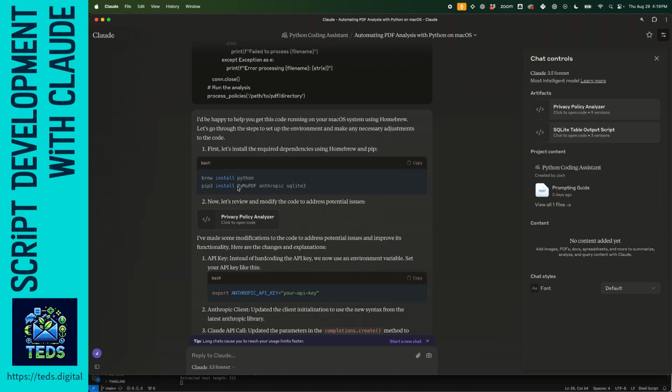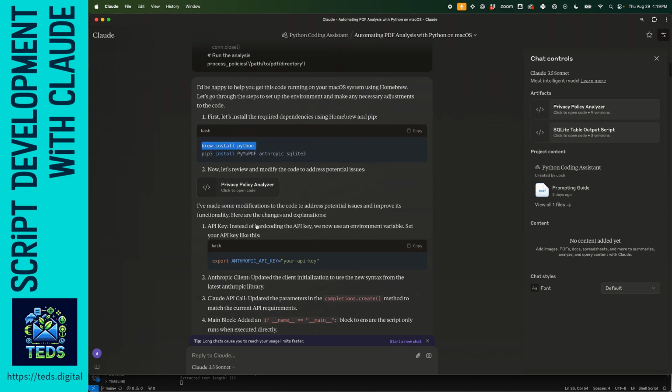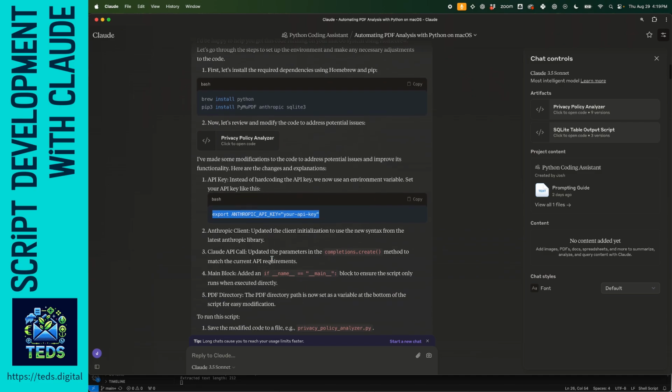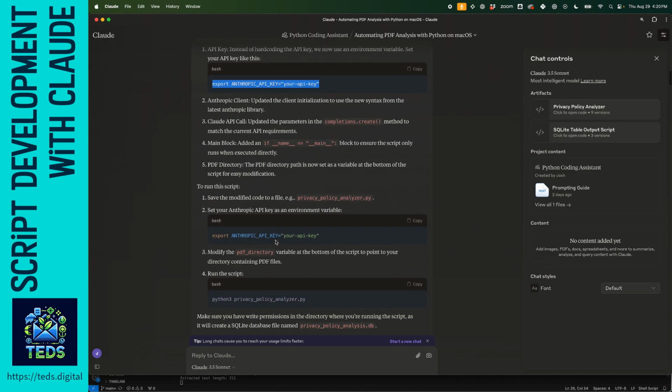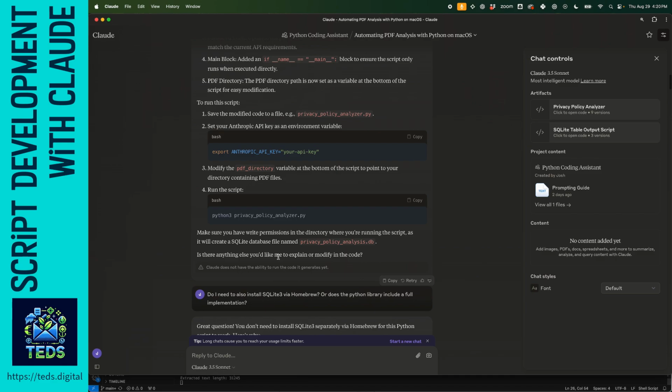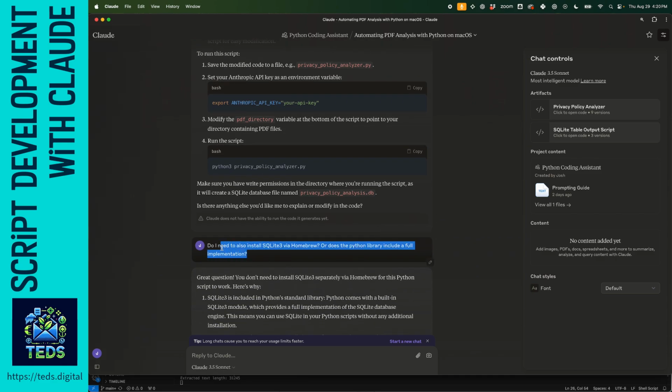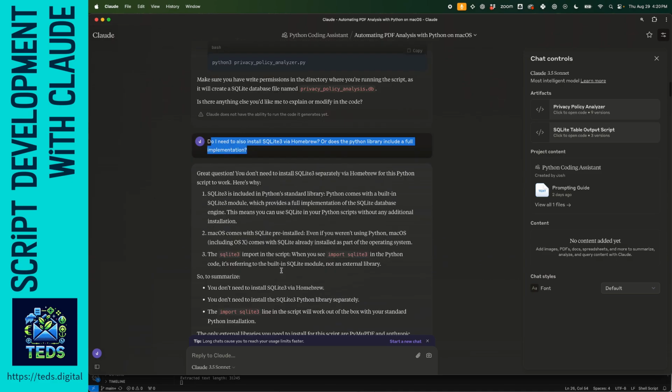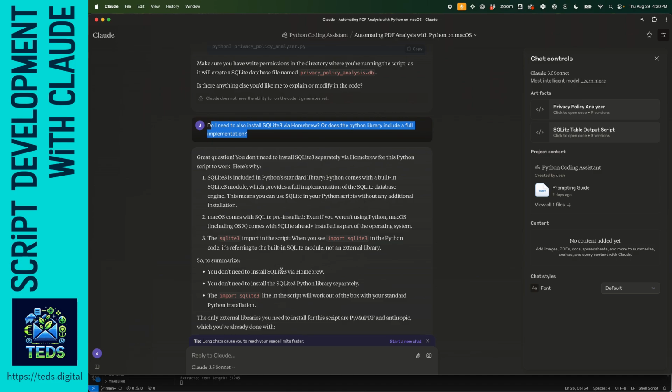but so I went through and installed some of the dependencies. It told me I needed to export my key as an environment variable. It really helped me set up all of it. And then I had a question like, hey, do I need to install SQLite via Homebrew or whatever? And then it explained that no, it comes with the Python standard library, which I guess I remembered at some point.